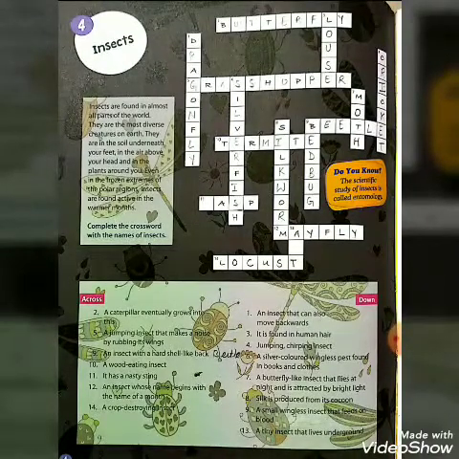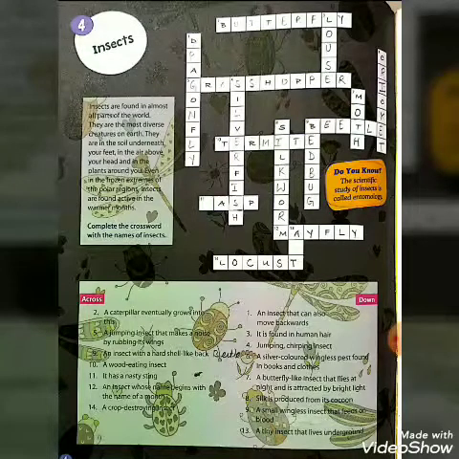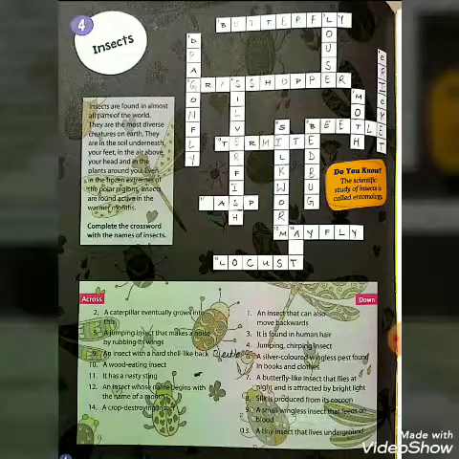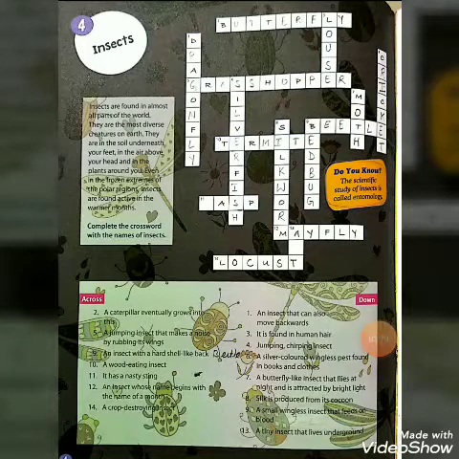Now, question 2. You can see here the across side and down side are given. You have to write the answer here and complete the boxes which are given. 2. A caterpillar eventually grows into this. What is this? So, my dear students, your answer is, any guess? Butterfly.